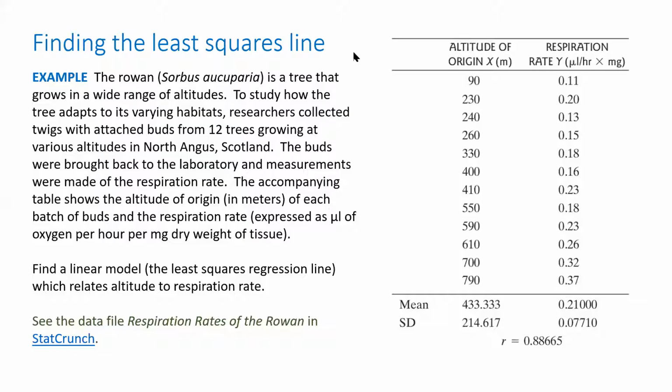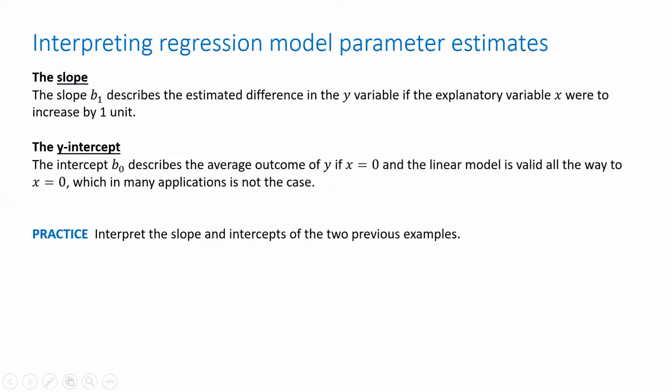Okay, so interpreting regression model parameter estimates. What do these things mean? Well, you know from algebra that slope represents change in y over change in x. Well, it also represents the amount that y changes if x changes by 1.